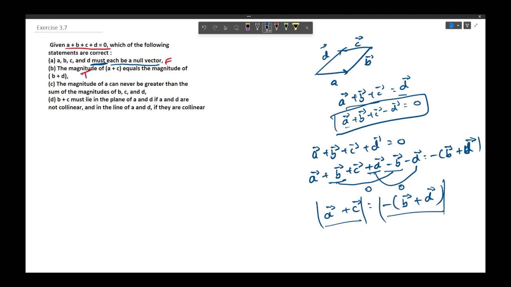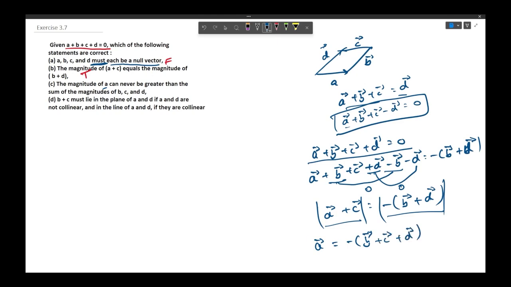Moving to the next statement, we have the magnitude of a can never be greater than the sum of the magnitudes of b, c and d. Since this relation is to be true, again we will subtract b, c, d from both the sides. Then we will have vector a equal to minus of vector b plus vector c plus vector d.